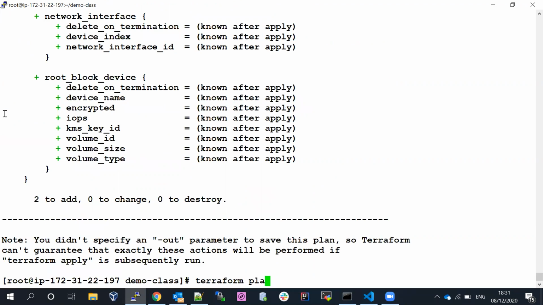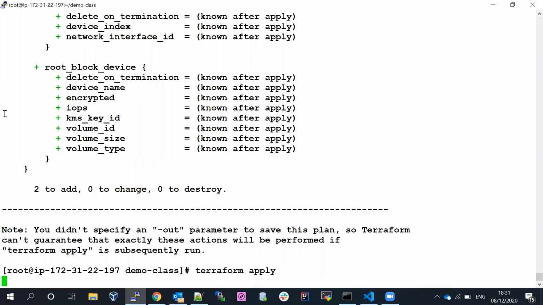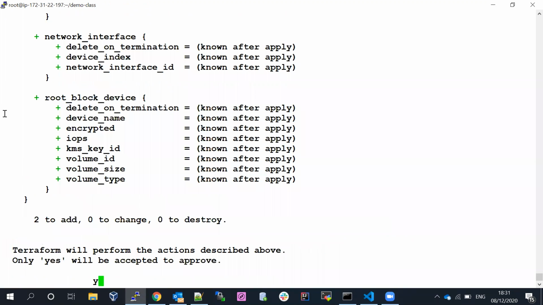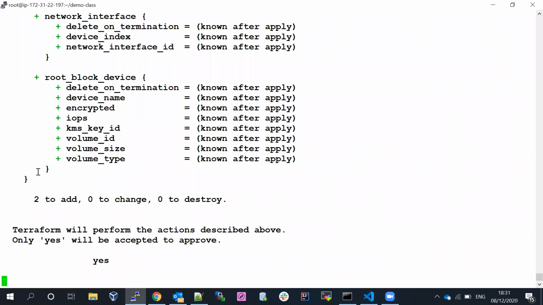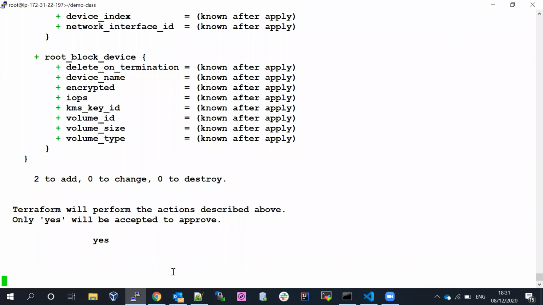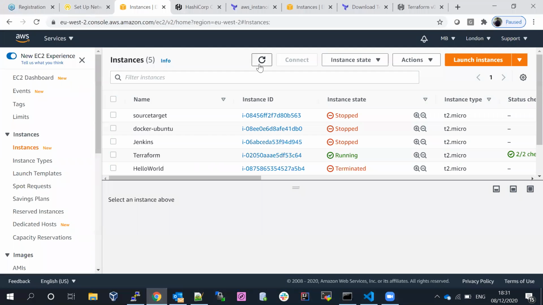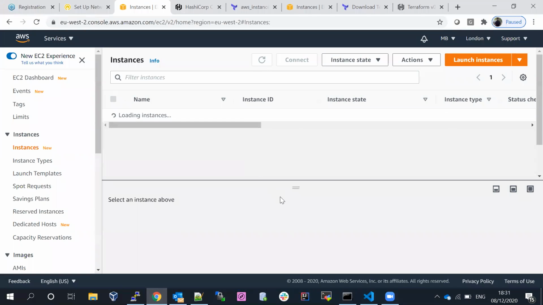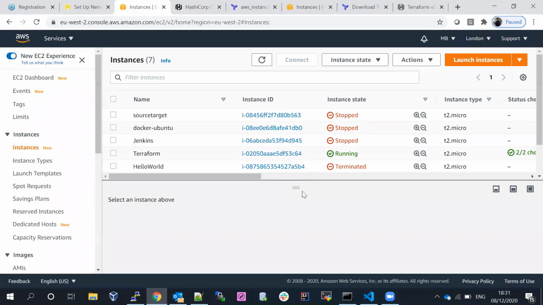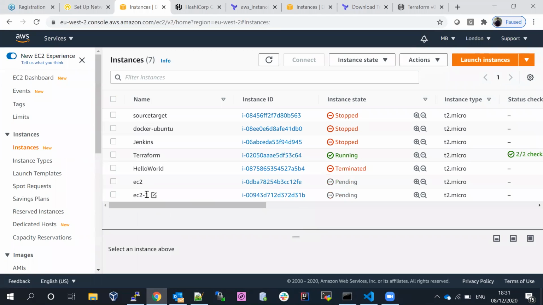Now if I run the Terraform apply, you can see now both servers are creating.